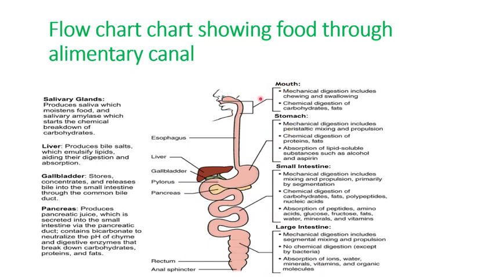Firstly, the food enters through the mouth, and here the chewing and swallowing of food take place. Chemical digestion of carbohydrate begins with the help of salivary enzymes; the enzyme from the salivary glands is called salivary amylase, which starts the chemical breakdown of carbohydrate in the mouth. Now the food moves downward through the pipe, called the esophagus, and the movement of food downward towards the stomach is called peristalsis. Then the food enters the stomach.